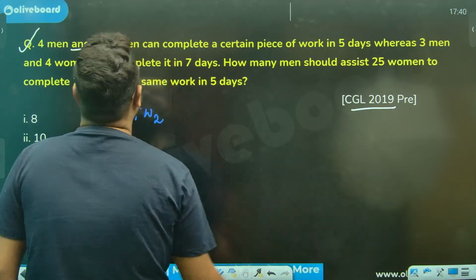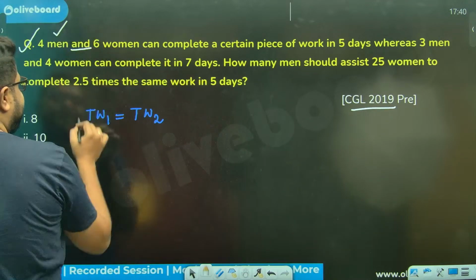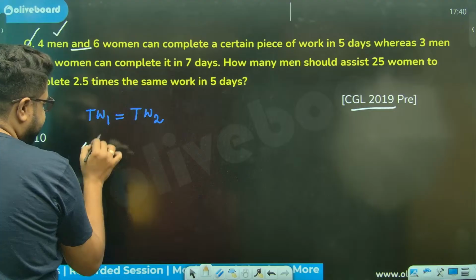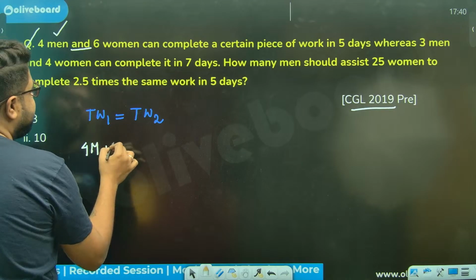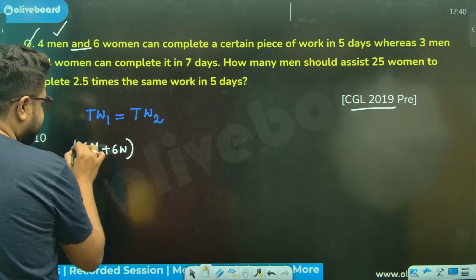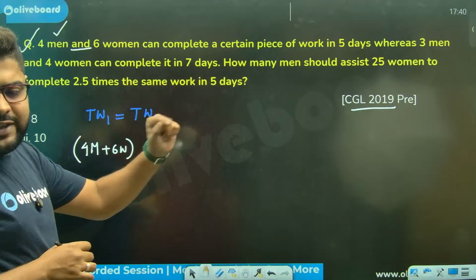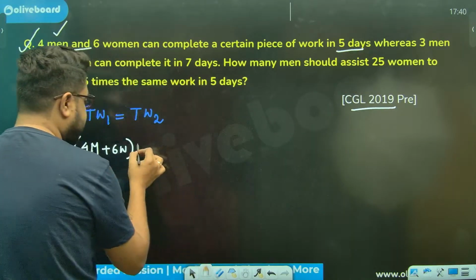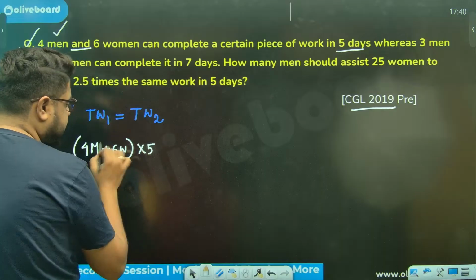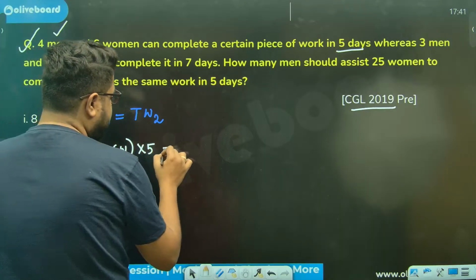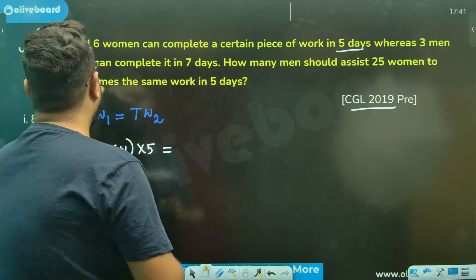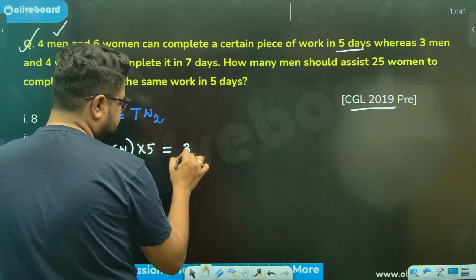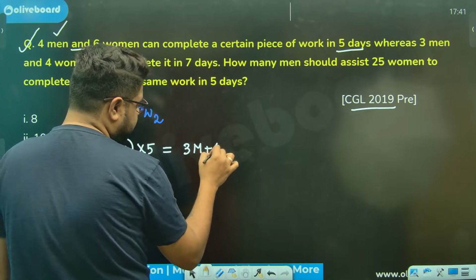4 men's efficiency is 4M. I'm taking man as M and woman as W. 6 women means 6W. This is 1 day's efficiency. They are taking 5 days, so total work is into 5. 1 day into 5 is equal to 3 men and 4 women, meaning 3M and 4W.